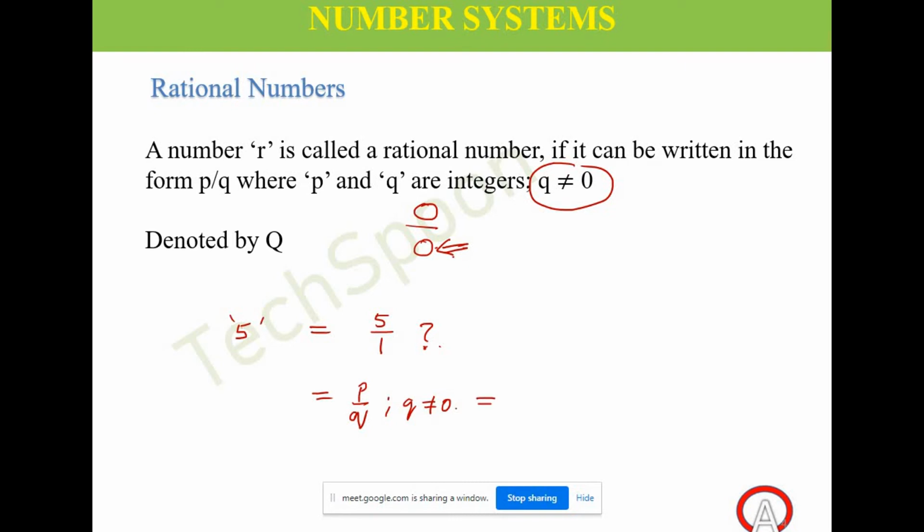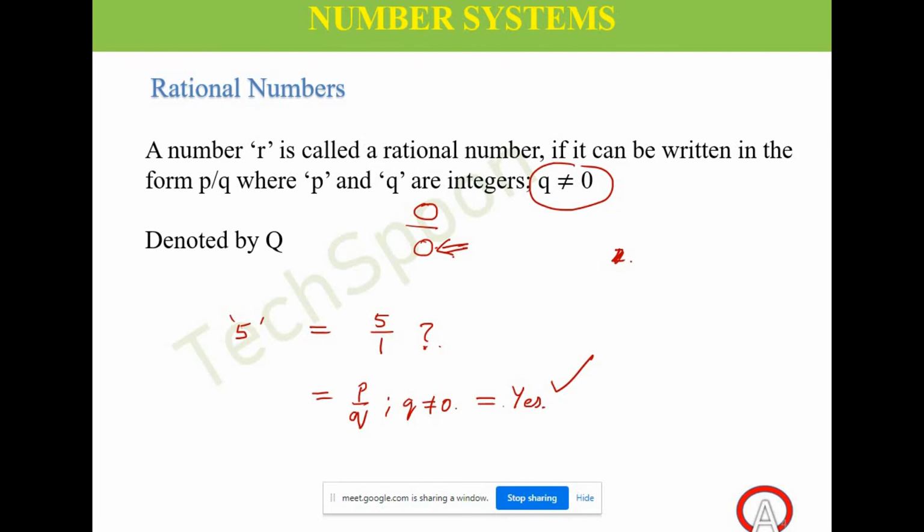That means, does it satisfy the condition to be a rational number or not? Yes, it satisfies the condition for a rational number. So is 5 a rational number or not? It is a rational number, right? Now take some other integers. Let's say 2. Is it a rational number? It is a rational number. Yes.